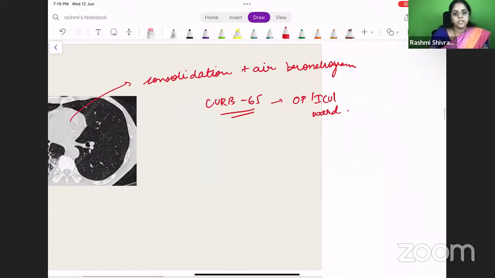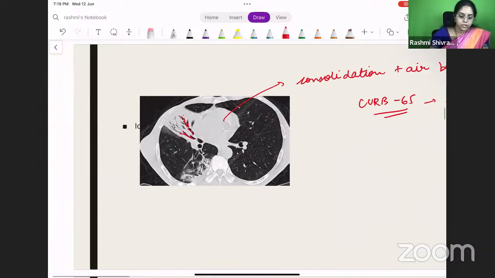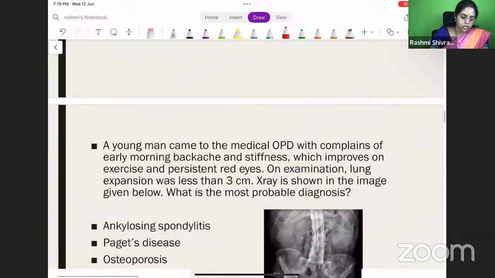So based on that, the curve 65 score, you decide that. Right? Okay. Let's move on to the next question.